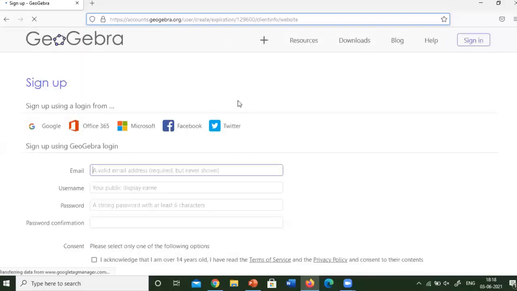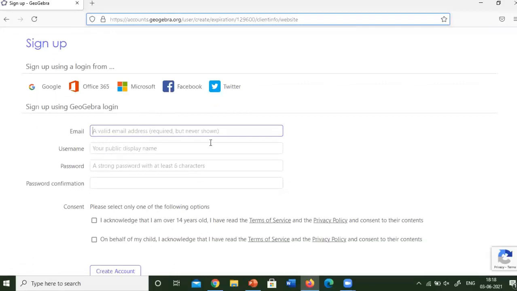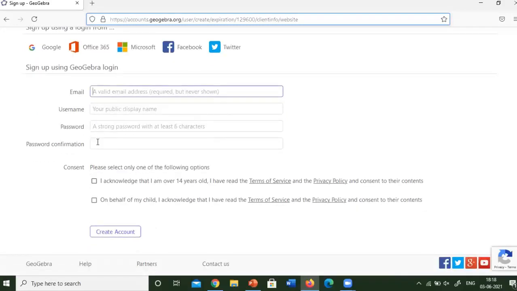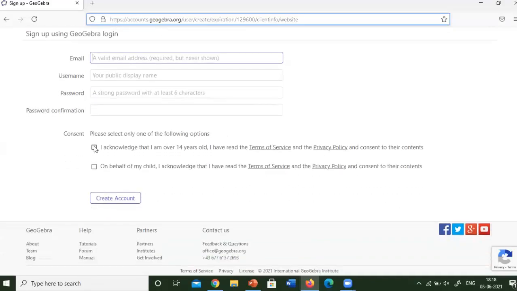You can also use your Google or Office 365 or Microsoft or Facebook or Twitter account to sign up. If you don't want that, then you can give a valid email address and a username and a password, and then password confirmation. You have to re-enter your password. The password should have at least 6 characters, and then you have to click on these tick boxes.